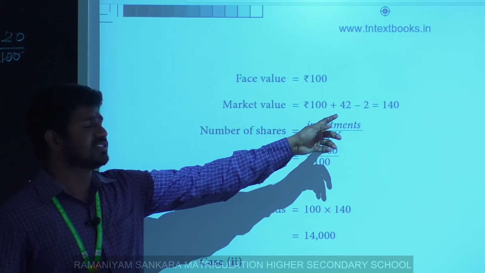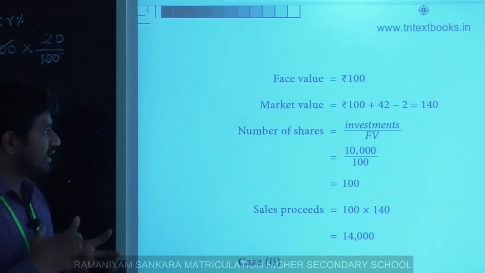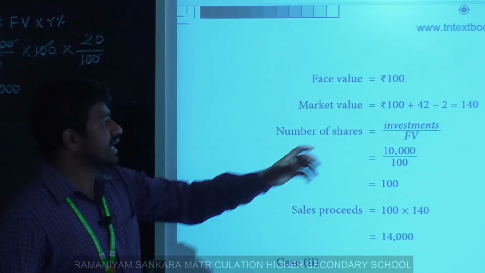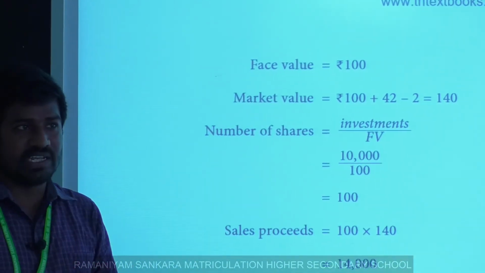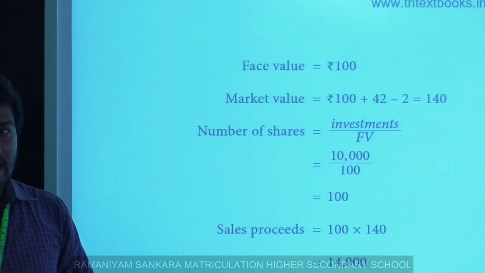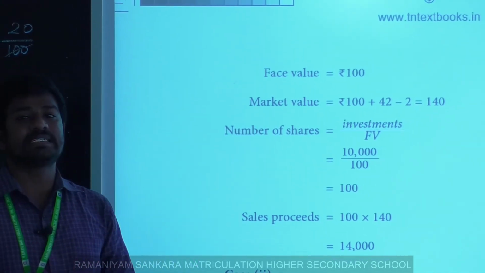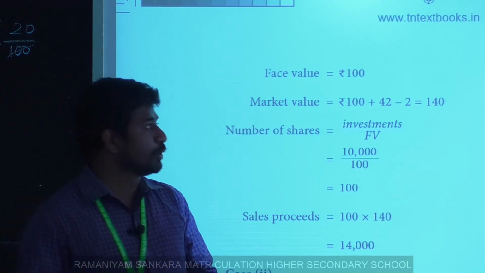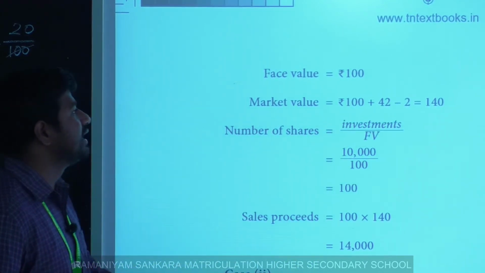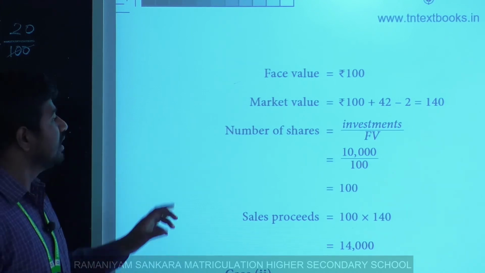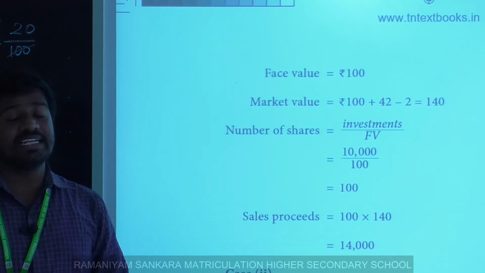Next, here minus 2. When we sell the share, we have to subtract brokerage. If it is a purchase, during purchase you have to add brokerage. During sales you have to subtract the brokerage. Clear? So 100 plus 42 minus 2 is 140. Market value is found. Next we have to find the number of shares, then only we will find income.